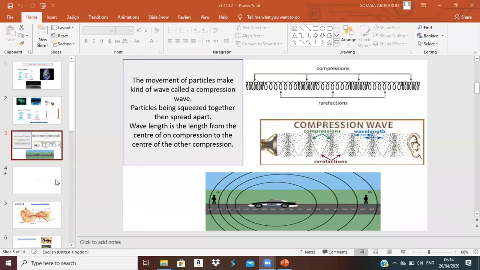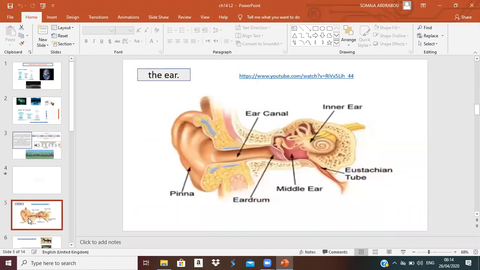Let's move now to our ear, how our ear works, okay? At first, I have the outer ear. Here it is, the outer ear that I can see and I can touch, that you can see and touch by your hand.